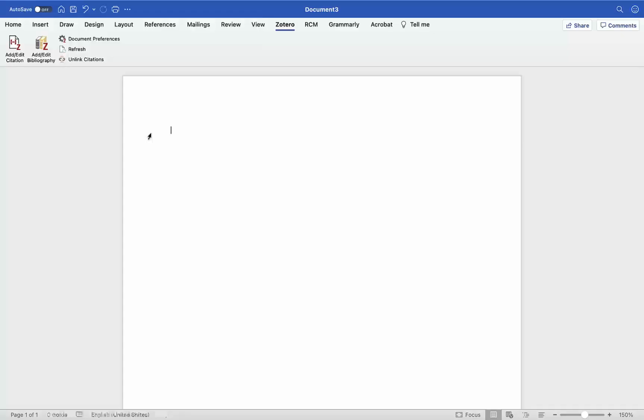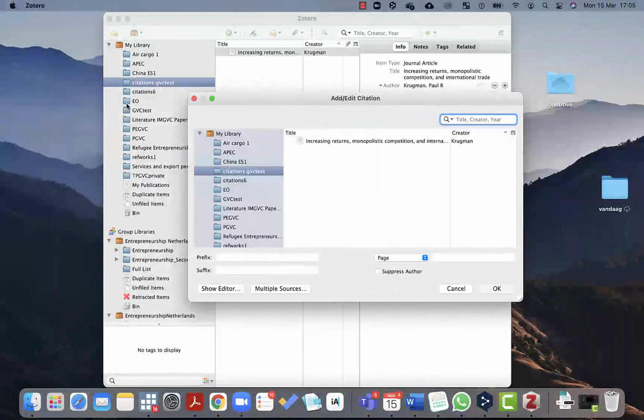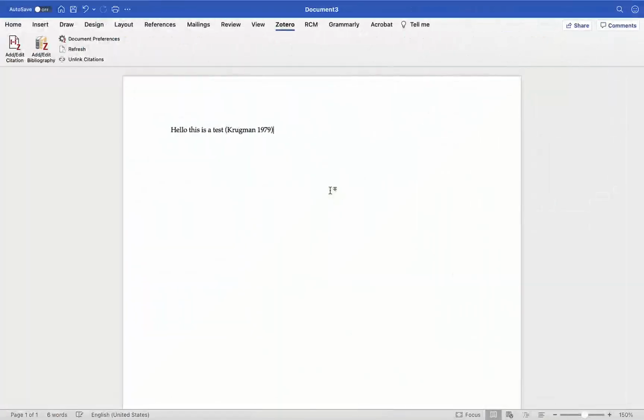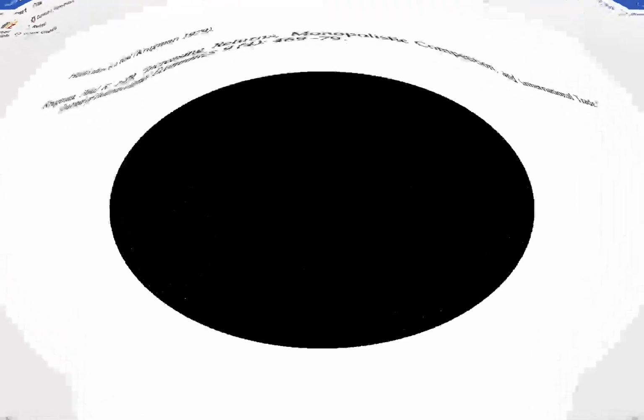That allows you to go to Word and just type a sentence. And if you go on top, you can see my Zotero plugin. Then you can add a new reference, and I can select the Krugman one. And if I do that, it automatically puts it into my file. So at the end of my thesis, I can generate a reference list, a bibliography, and that is done automatically.